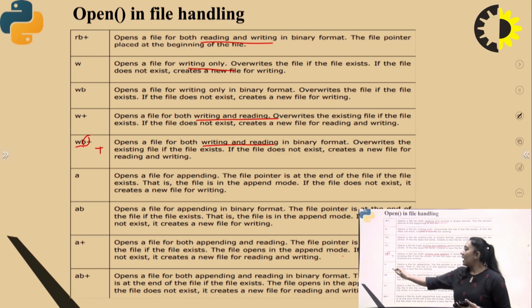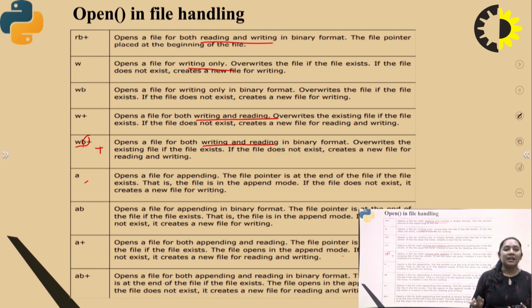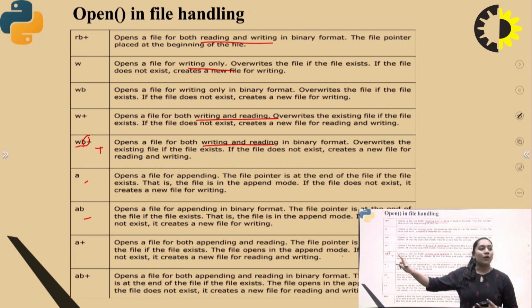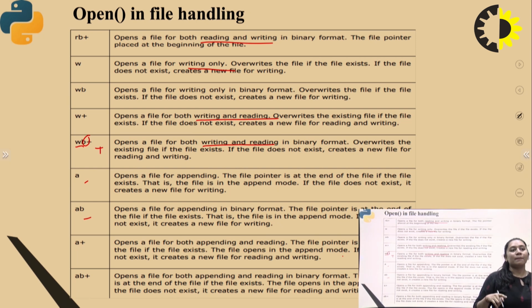Next is a. a is for what? a is for appending to the file, so the pointer is at the end of the file. If the file does not exist, then it creates a new file for writing purposes. Next is ab. ab is for opening the file for appending in a binary format, and the file pointer is at the end of the file in append mode, right?